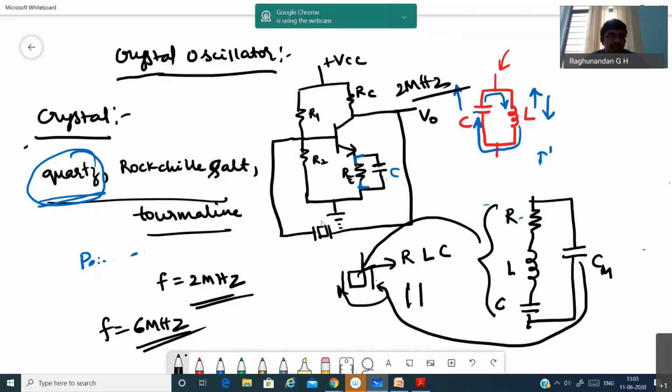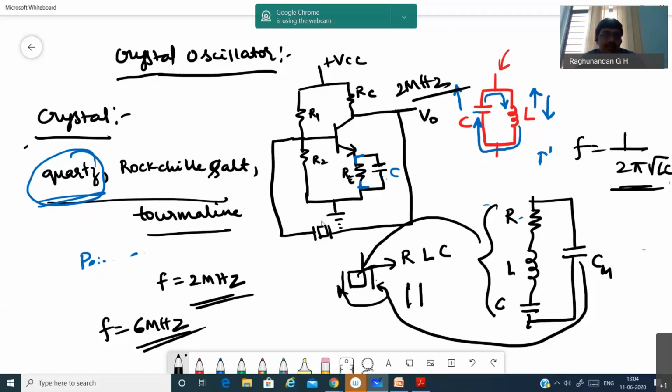So it is going to produce 180 degree, this is going to produce 180 degree, and the Barkhausen criterion is satisfied, and we are going to get the output signal. And the formula for this one is also f is equal to 1 divided by 2 pi root LC. It will be the same formula we are going to consider. For a crystal also, they will tell the value L is this much, C is this much, and you can substitute it. Because the equivalent circuit of this crystal is RLC, so we solve the problem in terms of L and C only.